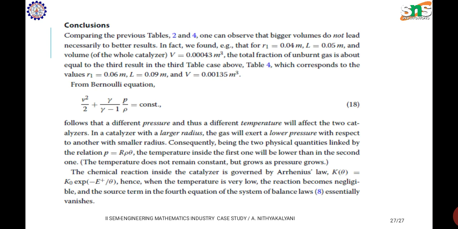From Bernoulli's equation, the given equation becomes V squared by 2 plus gamma by gamma minus 1 times P by rho equal to a constant. It follows that a different pressure and thus a different temperature will affect the two catalyzers. In a catalyzer with a large radius, the gas will have a lower pressure with respect to another with a smaller radius. Consequently, the two physical quantities being linked by the relation P equal to capital R rho theta, the temperature inside the first one will be lower than in the second one. That is, the temperature does not remain constant but grows as pressure grows.